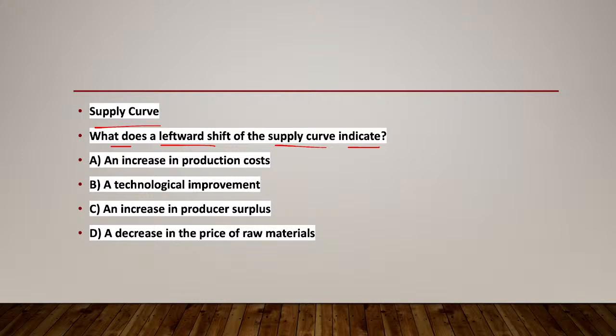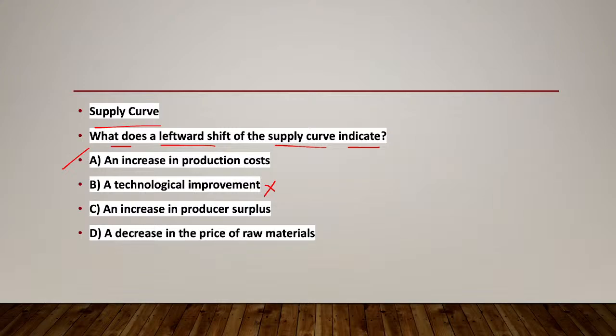Now, what does this leftward shift of supply curve indicate? Increase in production cost. Is it right? I have explained to you, increased production cost, yes, it is right. Technical improvement is not right. If the technology has improved, they would have supplied more. Increase in producer surplus is also not the right answer.